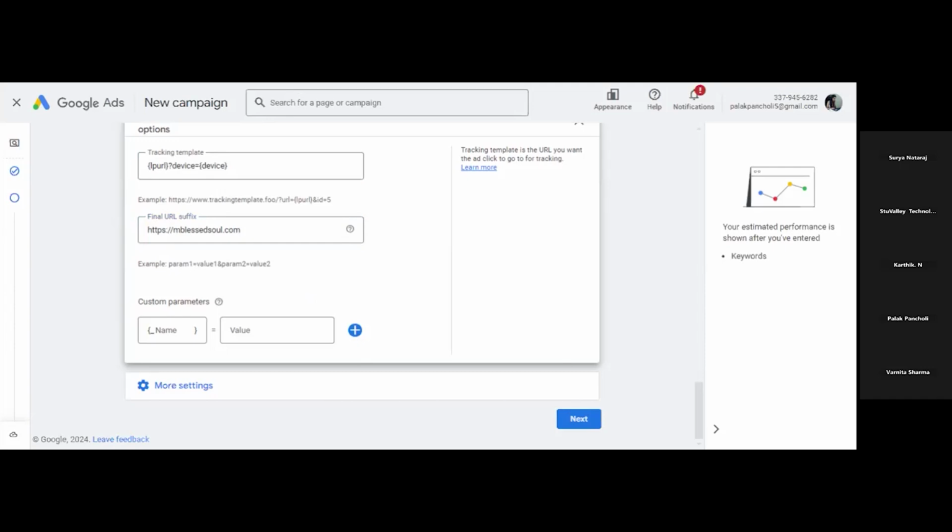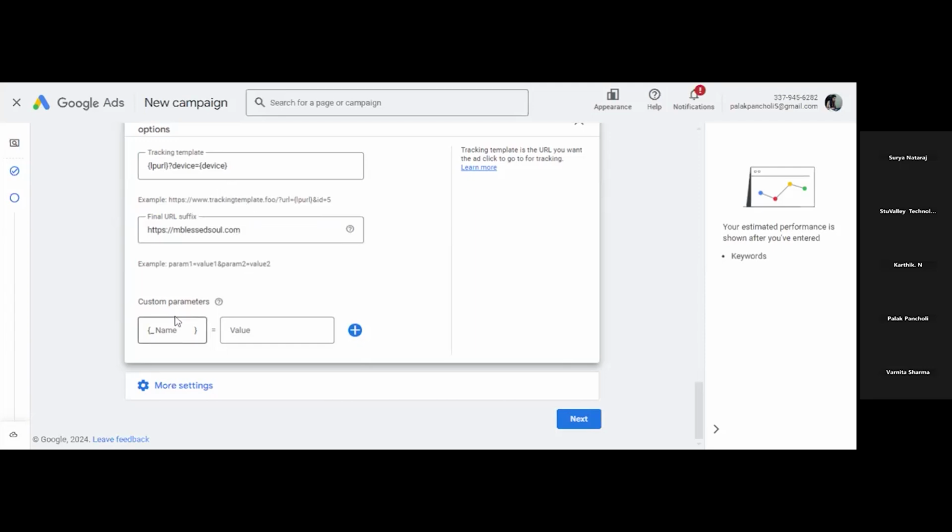I'm sharing that page with you. Link I'm sharing from where you can check the tracking templates. Okay, tracking templates for Google Ads. One second. This is clear. You can note this down how to do this.